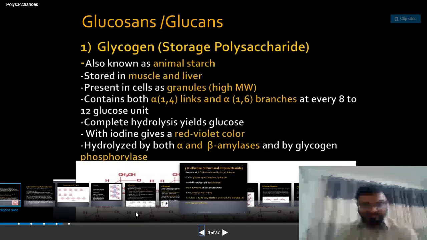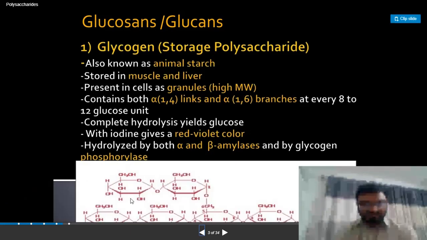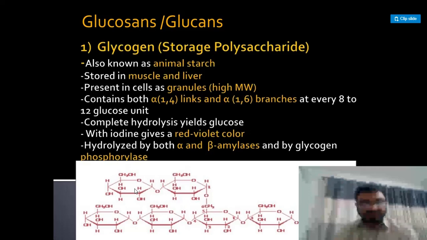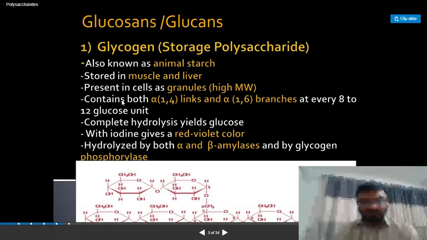This is the structure. You can see all of these glucose units arranged in a straight chain structure, and where the branch arises, that has the 1,6. So that has a similar structure to amylopectin. But there is a small difference from the amylopectin that exists in plant sources. Here, the branching is not too frequent, containing both alpha 1,4 links and alpha 1,6. Alpha 1,6 is the point where the branch arises.